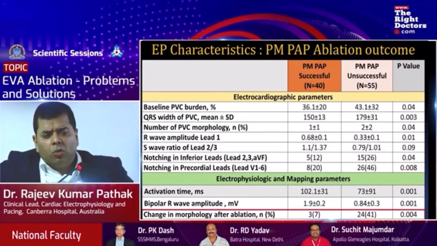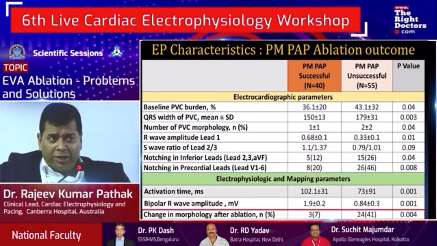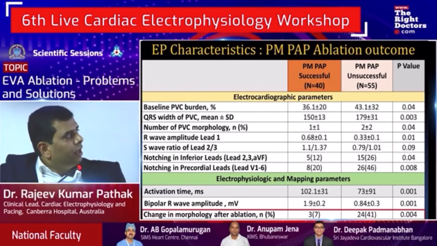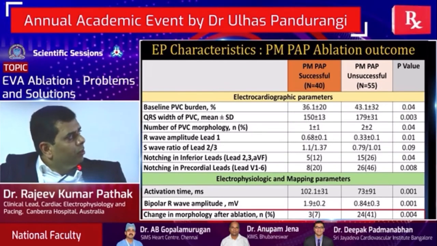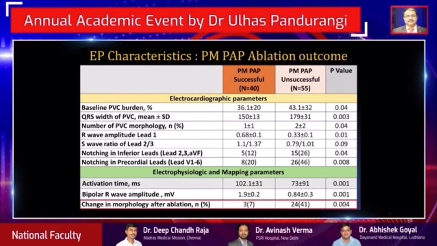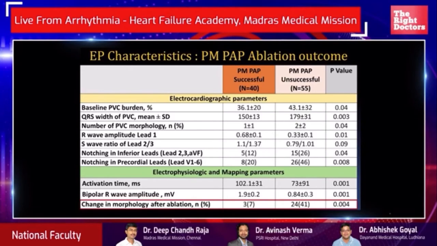We look onto the posteromedial papillary muscle, the case which we are doing today. Exactly similar findings were seen in those as well. PVC QRS width, PVC morphology, presence of inferior lead notching, presence of precordial notching, and the changing morphology were all predictors of worse outcome for these patients.